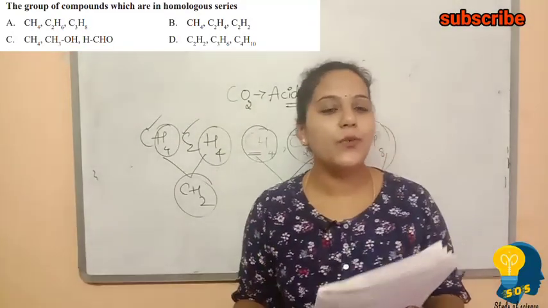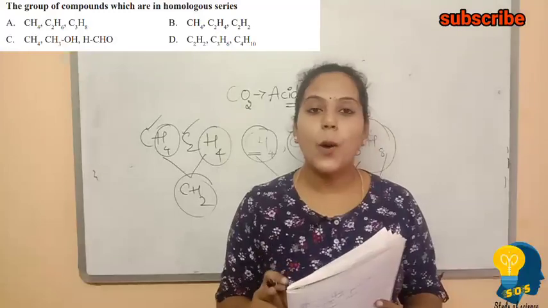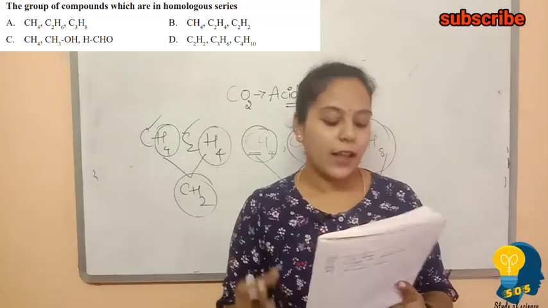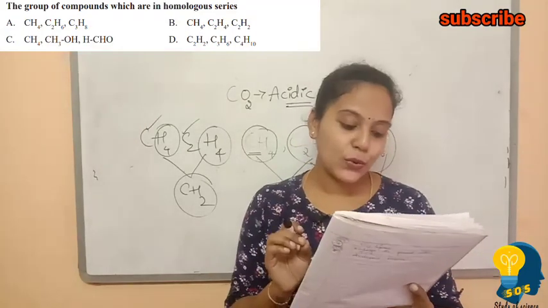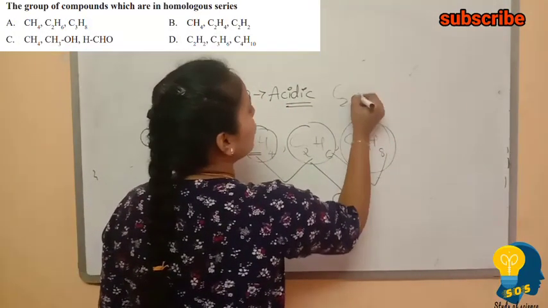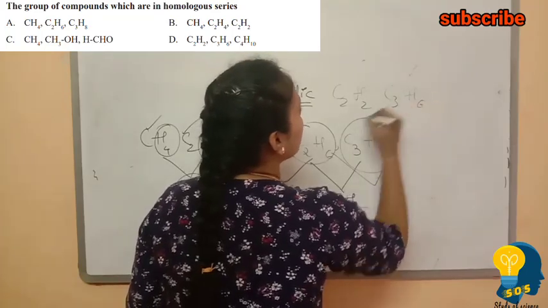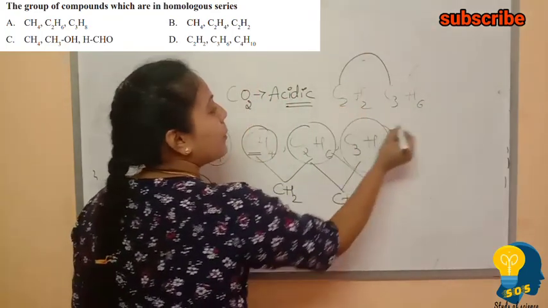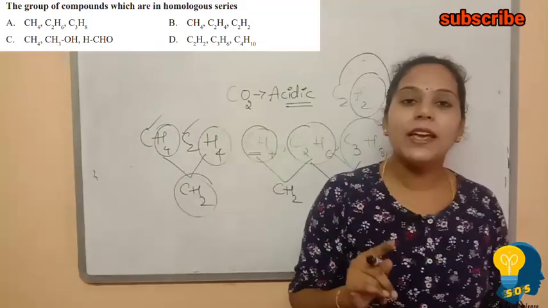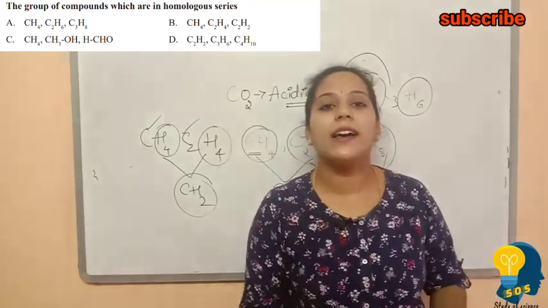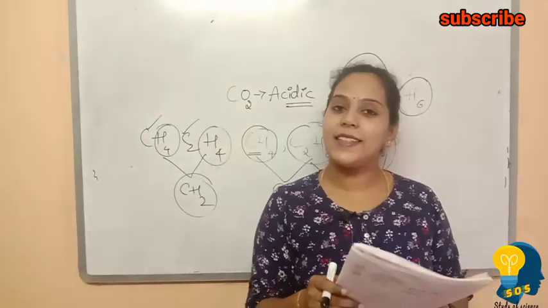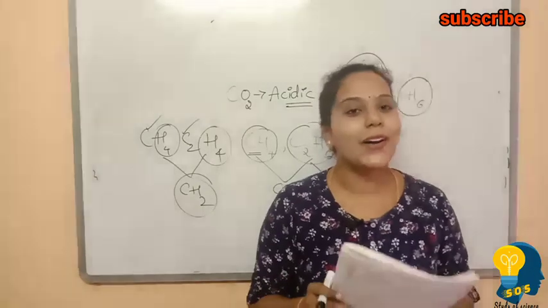Third option is CH4 and CH3. When we look at the third option, there is no difference of a CH2 group in that, so we cannot take the third option. And even the fourth option, C2H2 and C3H6. When we look at this, there is one carbon difference, but there is a four hydrogen atom difference, you can see. So option B, option C, option D are not correct. The first option is the correct one, that is CH4, C2H6 and C3H8 are in the homologous series.